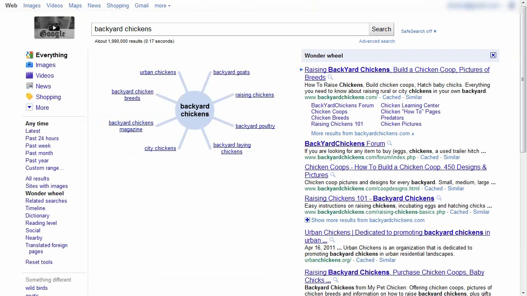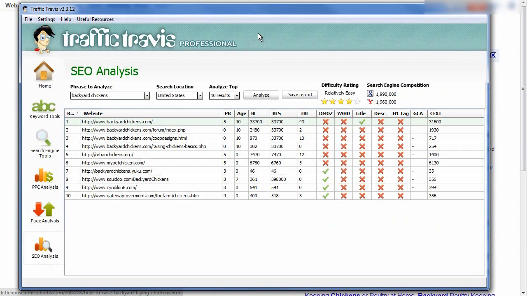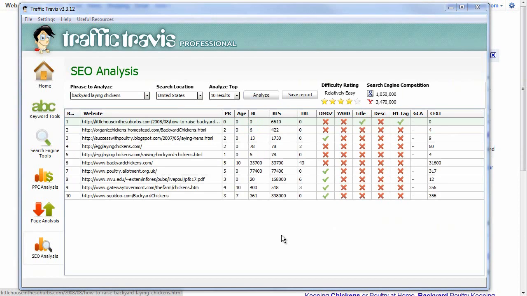So what I'm going to do is go back to Google, where I had my keyword wheel, and take a look at some of these other related keywords that should have less competition. For instance, I'm going to take backyard laying chickens. I'll go back to Traffic Travis and type in backyard laying chickens, hit analyze. After a couple of minutes it came back with these results.